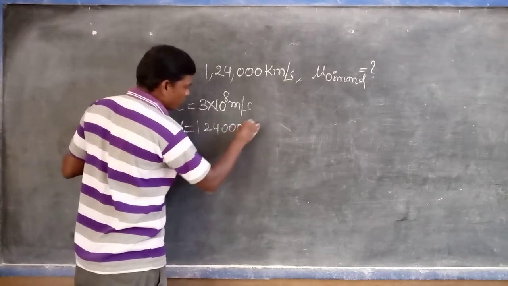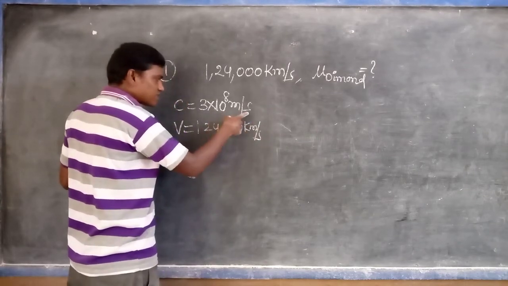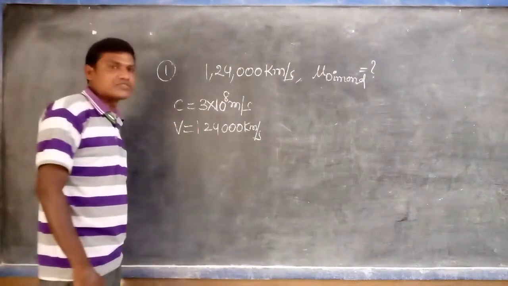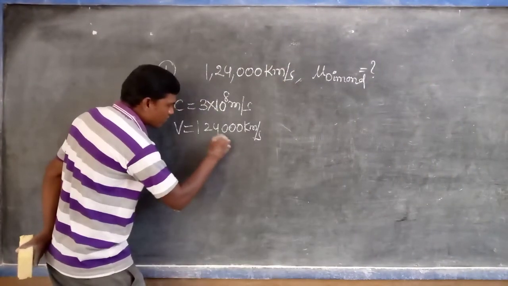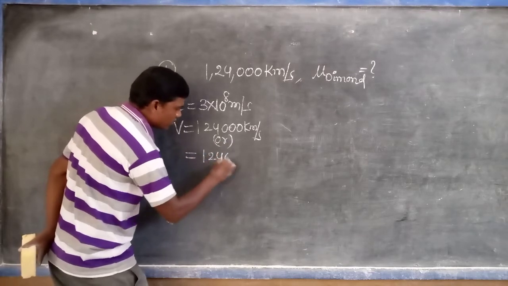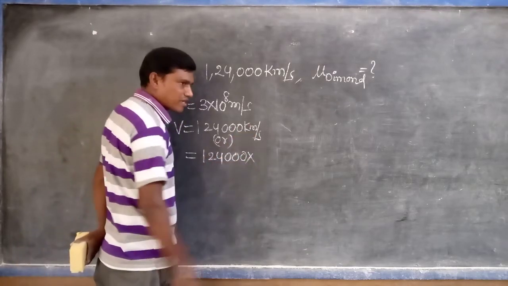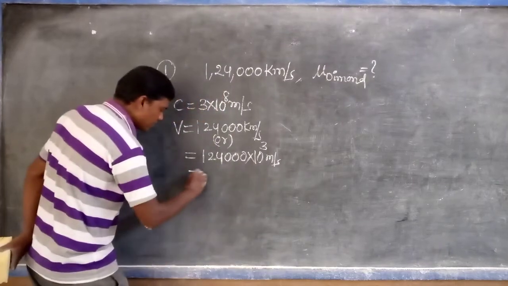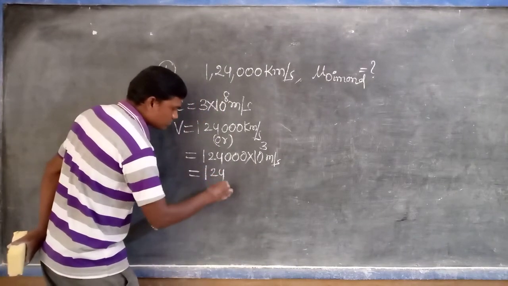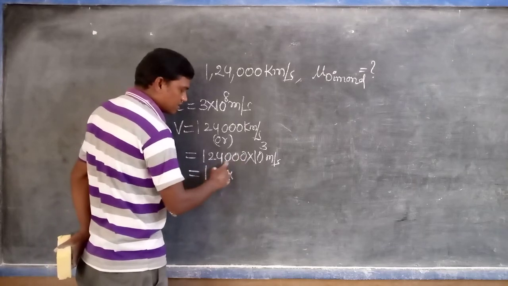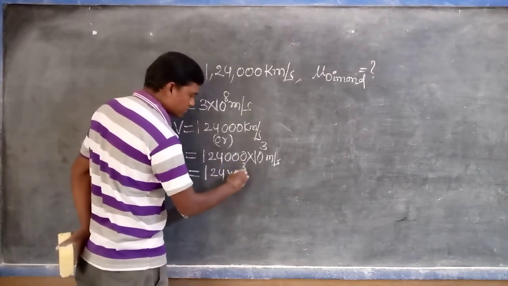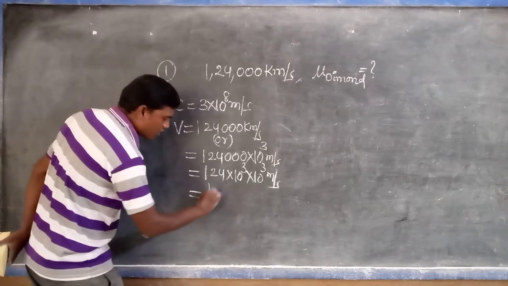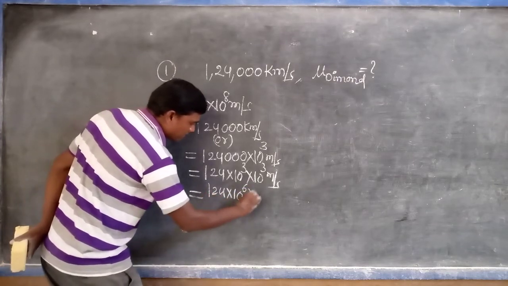V is 1,24,000 kilometers per second. Meters per second is the SI unit; kilometer per second is not an SI unit, so it is first converted into the SI unit. 1 kilometer is equal to 1000 meters, that is 10 power 3 meters. So 124 into 10 power 3 into 10 power 3 meters per second, that is 124 into 10 power 6 meters per second.